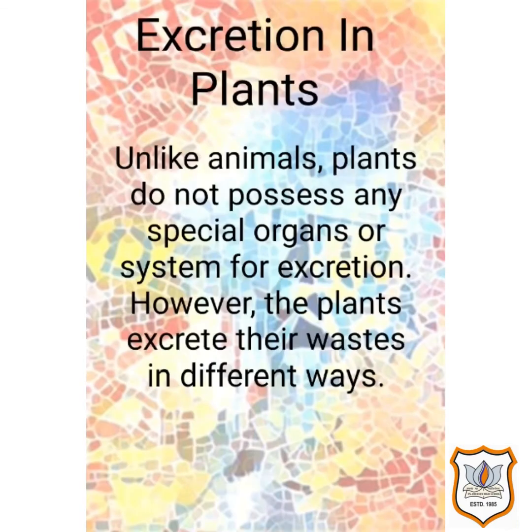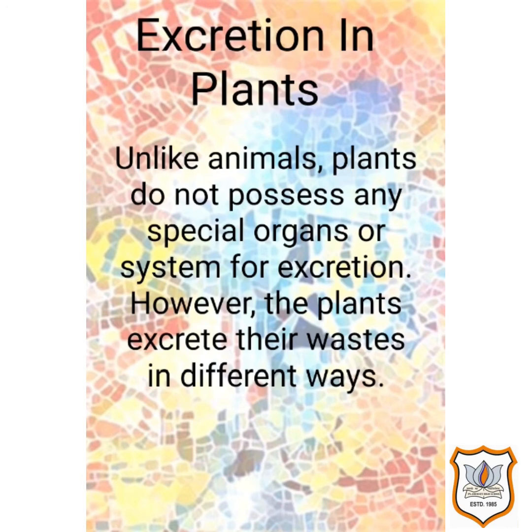The last topic, excretion in plants. Unlike animals, the plants do not possess any special organs or system for excretion. However, the plants excrete their waste in different ways, like oxygen produced during photosynthesis by the green plants is set free directly in the atmosphere. We have discussed this. Also, we have discussed plants remove surplus water by the process of transpiration through the stomata.